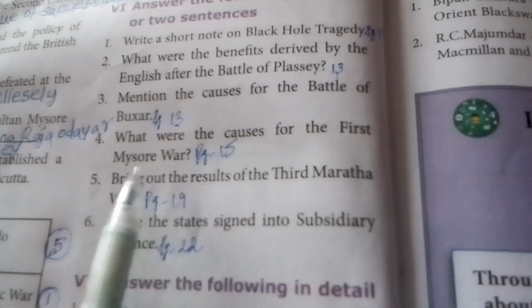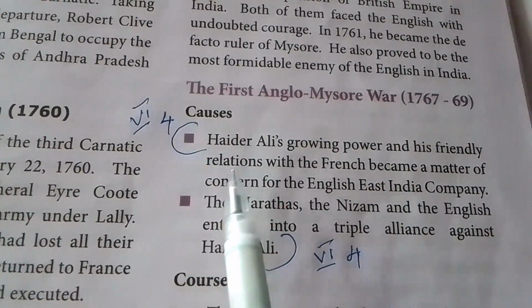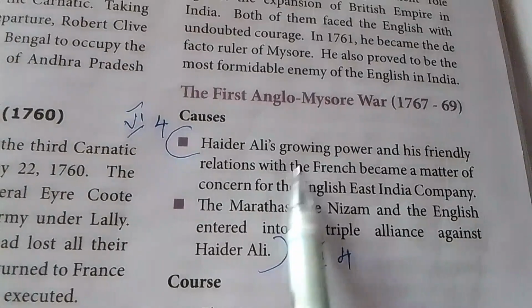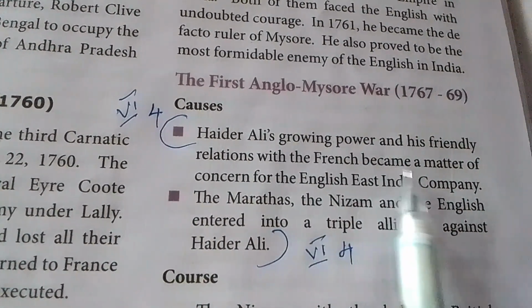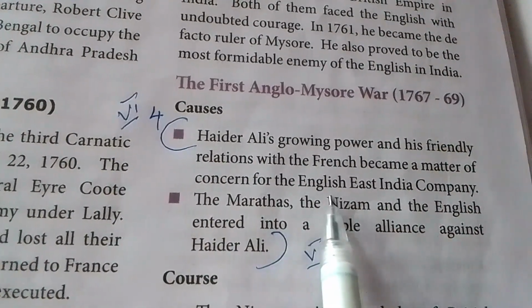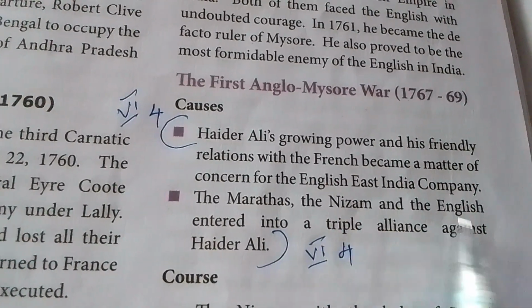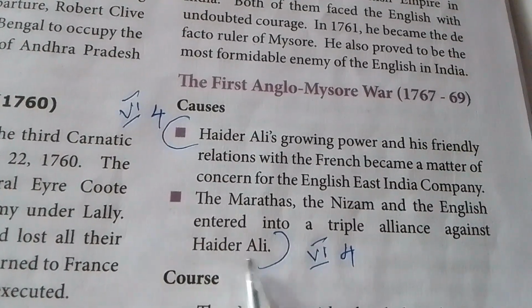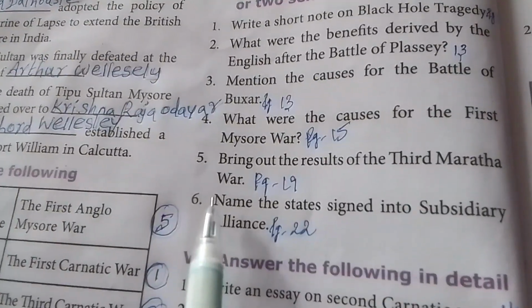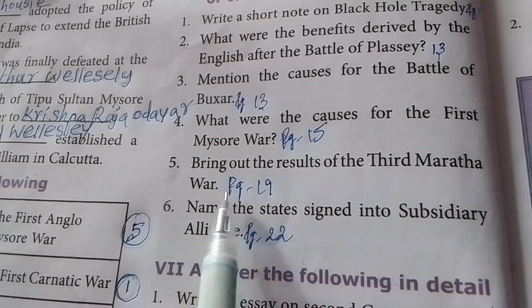Fourth question, what were the causes for the first Mysore war? Page number 15. Causes: Hyder Ali's growing power and his friendly relations with the French became a matter of concern for the English East India Company. The Marathas, the Nizam and the English entered into a triple alliance against Hyder Ali. Up to this, fourth question. Fifth question, bring out the results of the third Maratha war, page number 19.